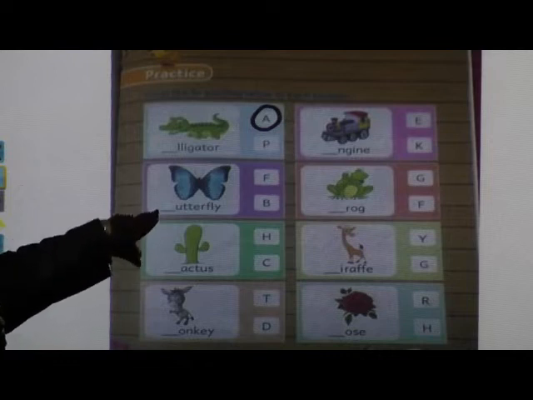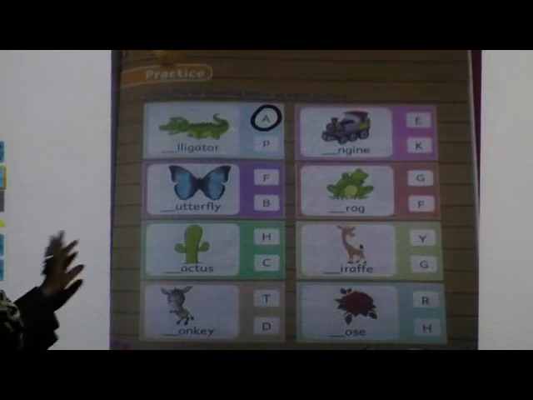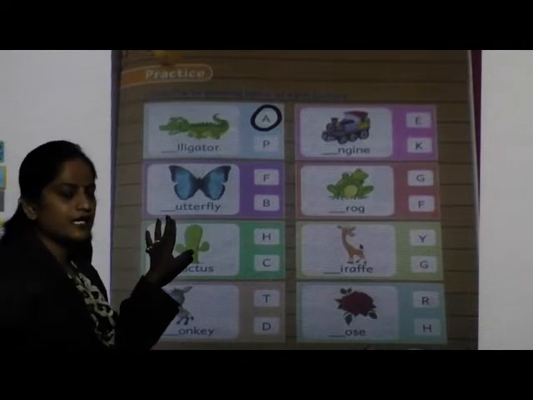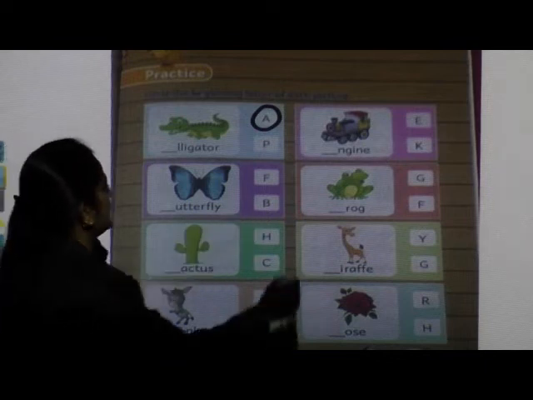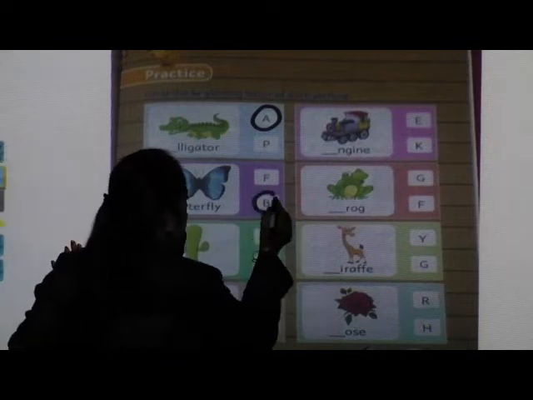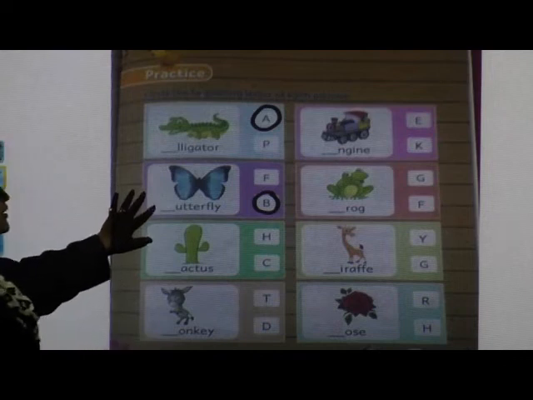Next one, which picture is this? Very good, it's a butterfly. So what will be the beginning letter of butterfly? F or B? B. Very good. Letter B you have to circle. B, butterfly.